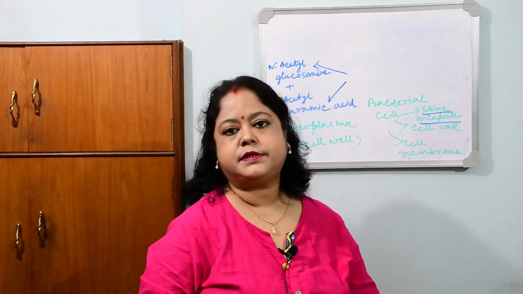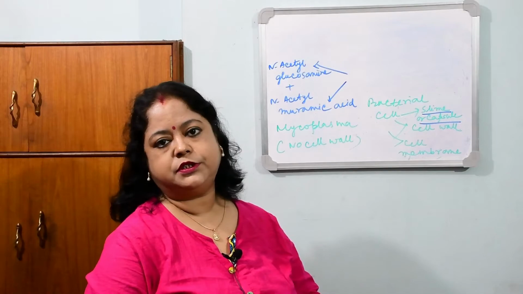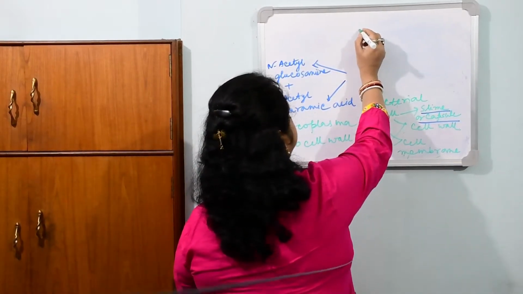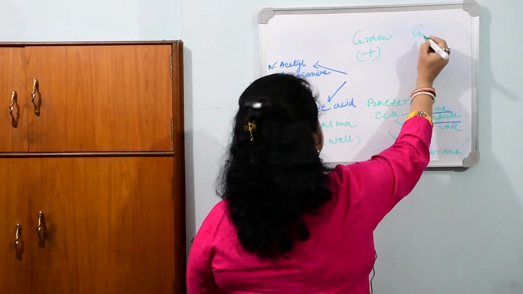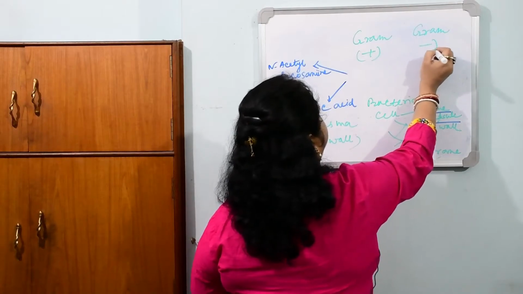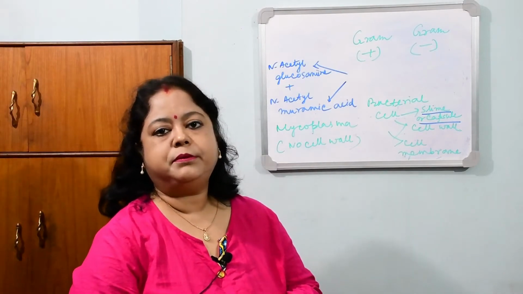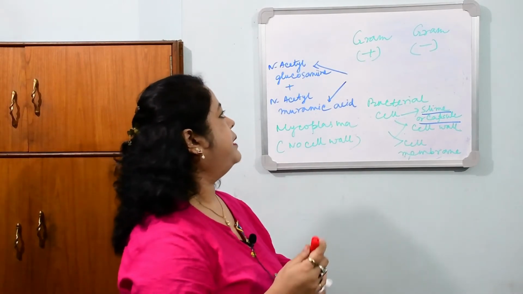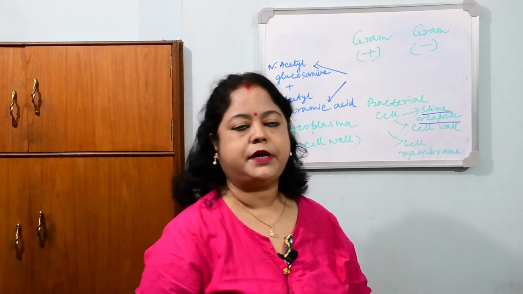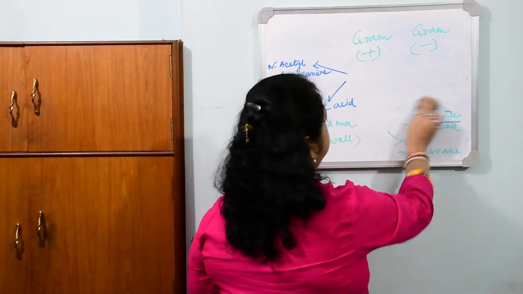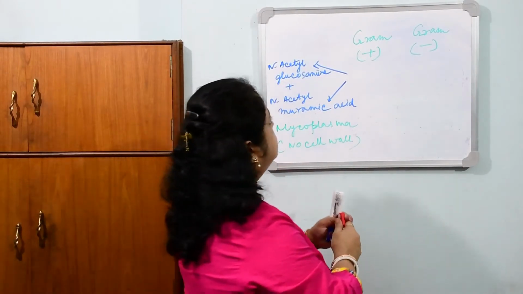Another thing, on the basis of the cell wall, the bacteria are divided into two broad divisions, that is gram positive bacteria and gram negative bacteria. What is this Gram? Gram is the name of a microbiologist. He developed a new type of stain which is known as Gram stain.